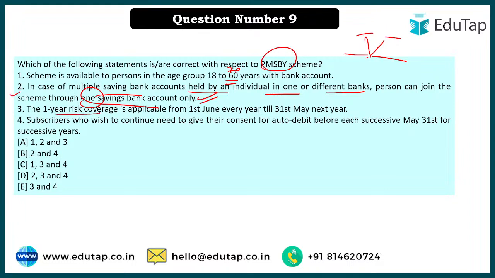The first year, 1 year risk coverage is applicable from 1st June to 31st. We have just understood in the last question, right? Subscriber who wish to continue need to give their consent. That is also true, and this we have also discussed, right? So first statement is wrong, so that is why your option number D is the right answer. Only second, third and fourth are right. Okay, I can see Swati saying the right answer here.